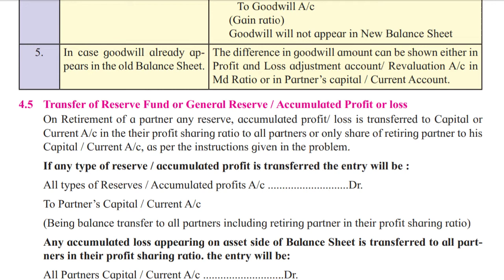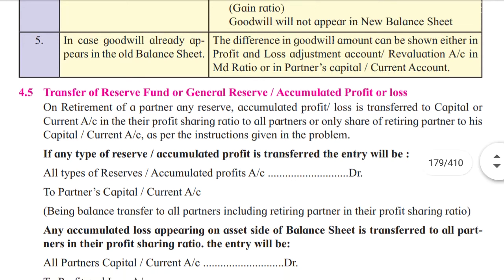Fifth case: suppose goodwill already appears in the old balance sheet. In this condition, the difference in goodwill amount can be shown either in profit and loss adjustment account or revaluation account in old ratio, or in partners' capital or current accounts.